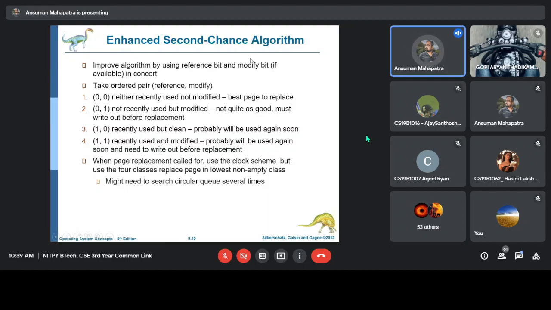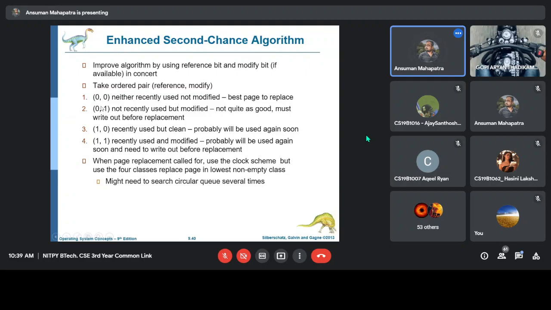It is better to replace a not modified page. Why? Because if it is a modified page and you replace it from the memory, you have to write it back to the hard disk. If you are replacing a not modified page, then it is good, you just have to replace it without writing it to the hard disk.